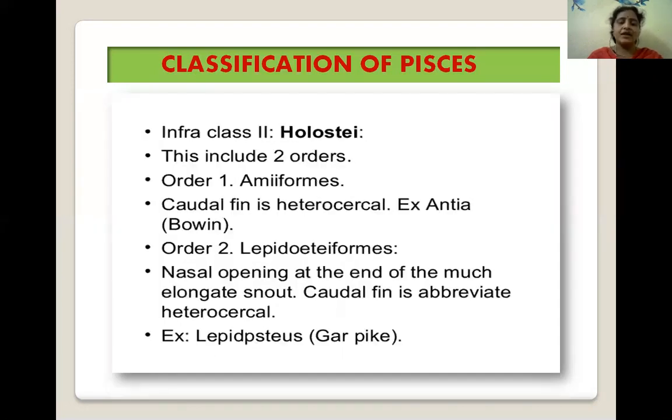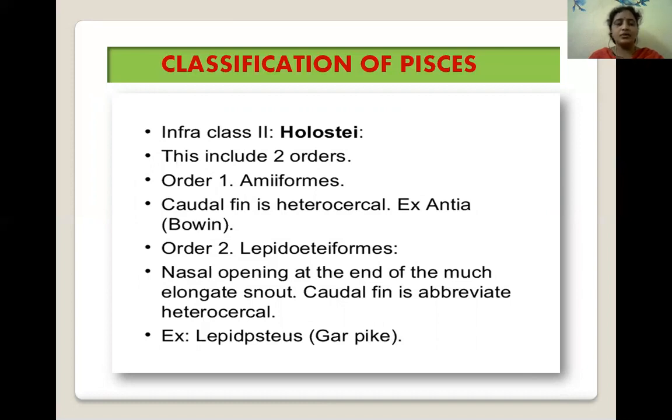Next, infraclass 2, Holostei. This includes two orders. The order one is Amiiformes. In this Amiiformes order, the caudal fin is heterocercal. Example is Amia, the fish. Common name is bowfin.